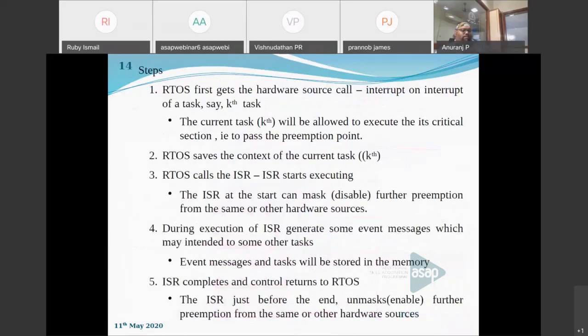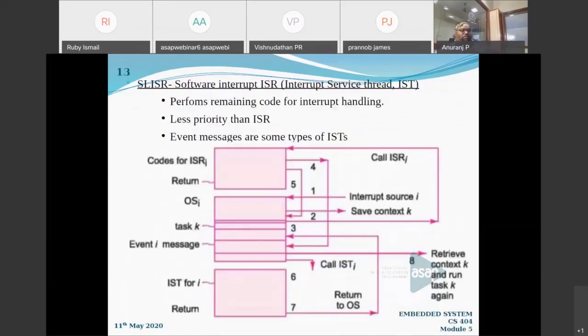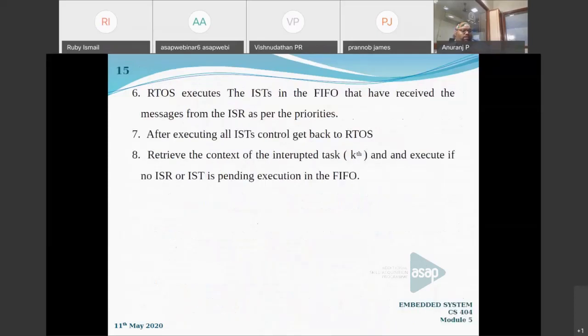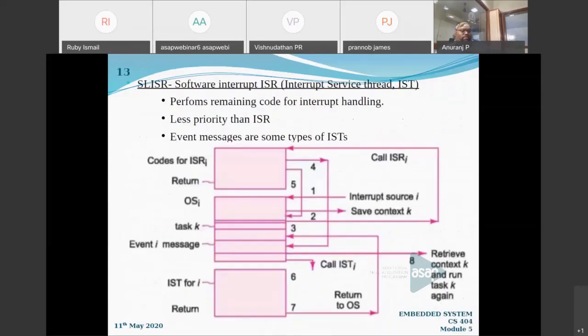And in the third step, as usual, RTOS calls the ISR. That is, the ISR starts executing, and during this execution, ISR is going to mask all other ISRs which may come in between. That is the third step. In the fourth step, during execution of ISR, it may generate some event messages which may be intended for some other task, and that will be stored in the operating system memory, right?